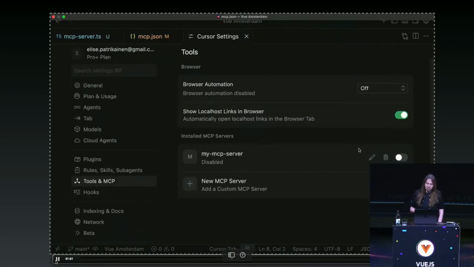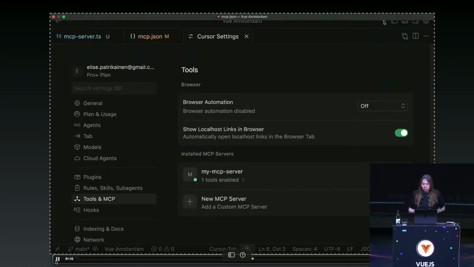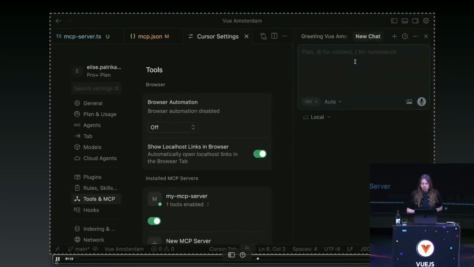Let's check. If I go into my settings, we can see the server, and we can see that we have one tool which is enabled and which is probably working. Let's just test it. And actually, you will see there is something interesting happening in this video.